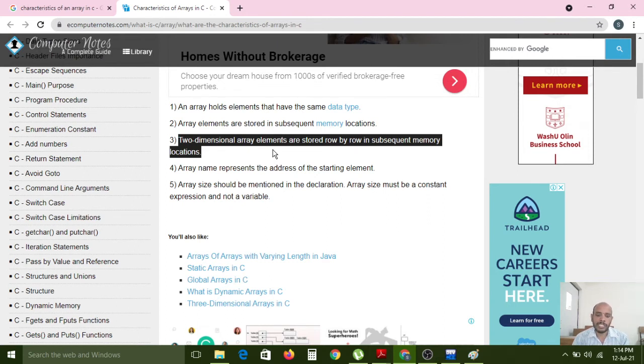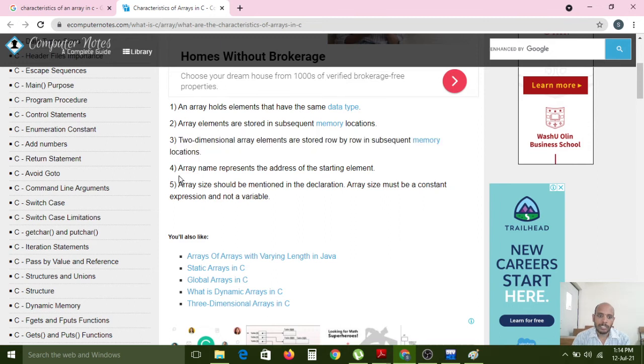Two-dimensional array means 2 dimensions are maintained. The first one is rows and the second one is columns. The data is stored in rows and columns format. And the array name represents the address of the starting element. Array size should be mentioned in the declaration.